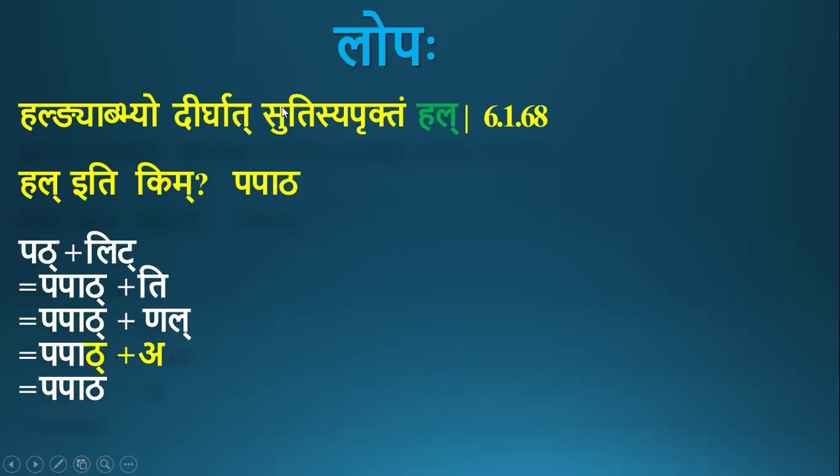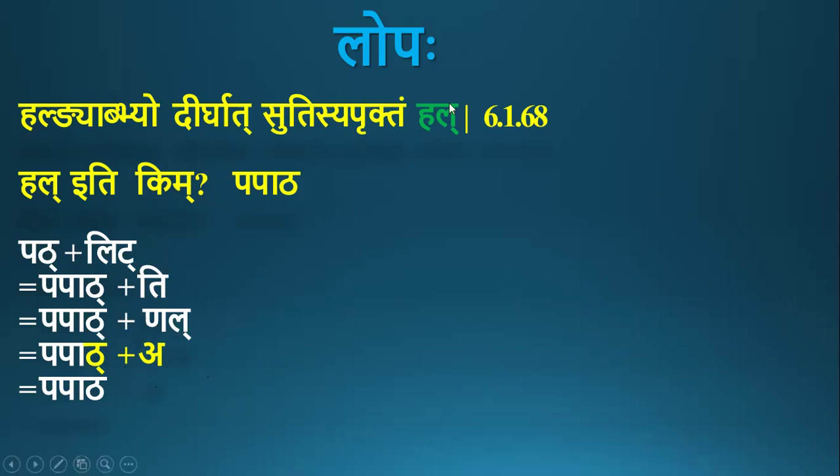So we have mentioned lopa when it is present as aprukta. So tip here is present as aprukta. So by this sutra, there should be deletion of this aprukta a, but we don't want that. So the sutra has hal, which avoids that deletion of akara.